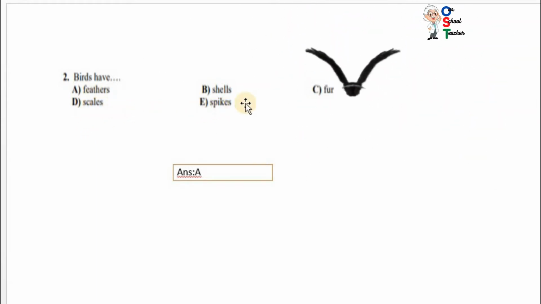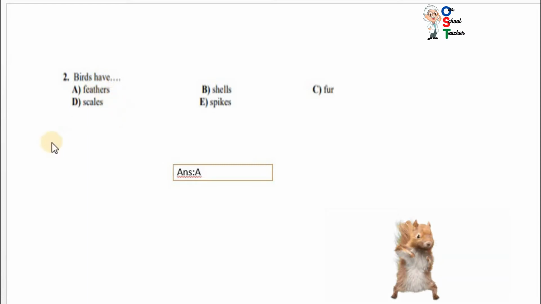Fish have scales. Cacti is a plant that has spikes. Mammals have fur. A snail has a shell. But most of the birds have feathers. This is the key feature. Birds have feathers. So A is correct.